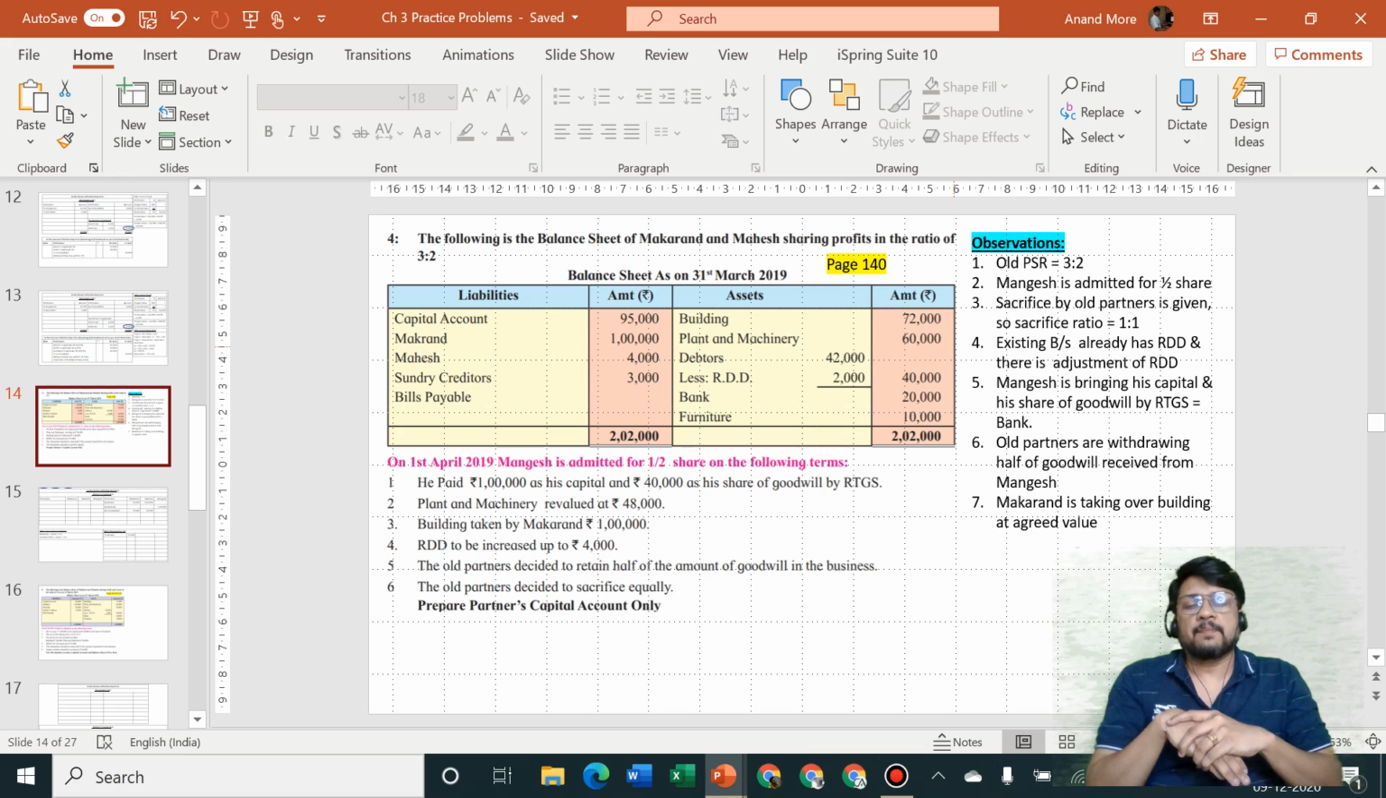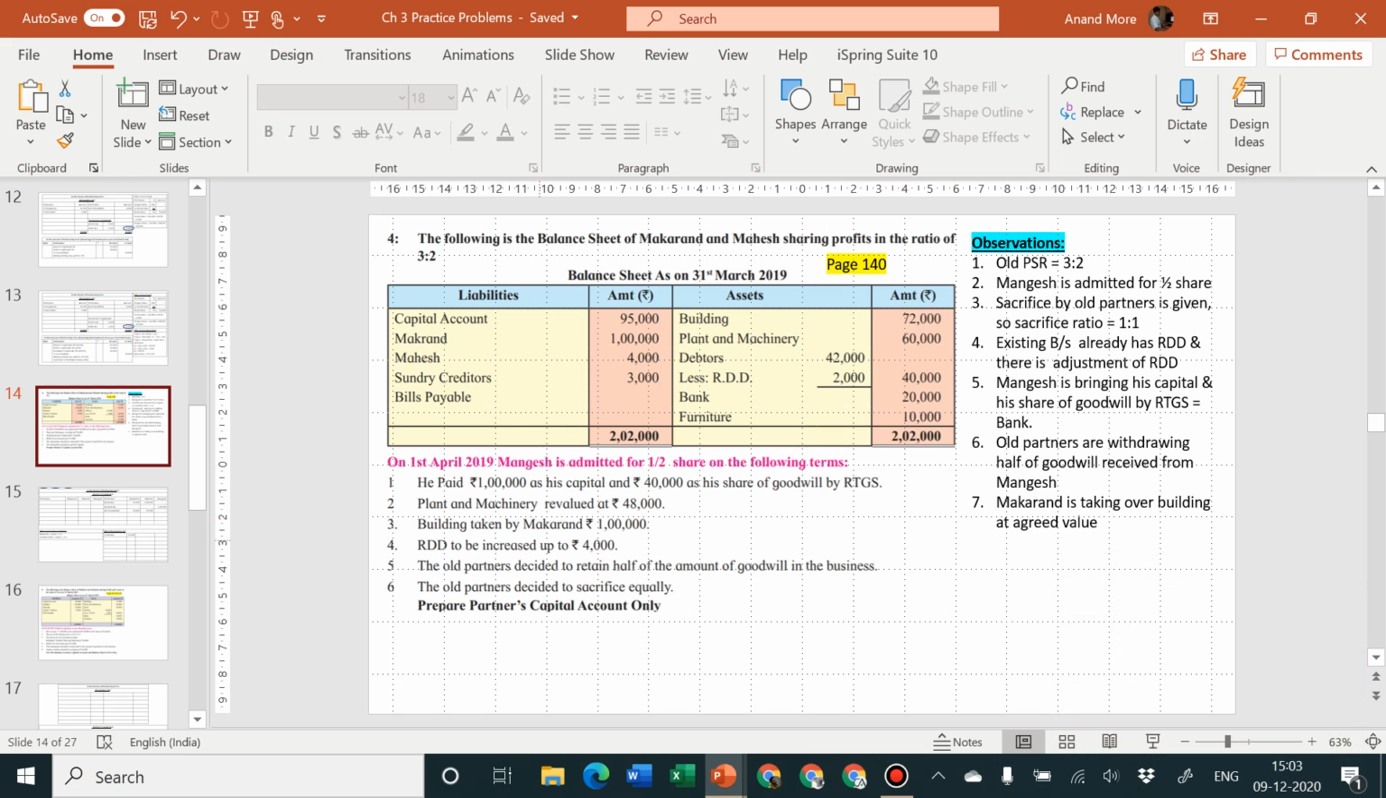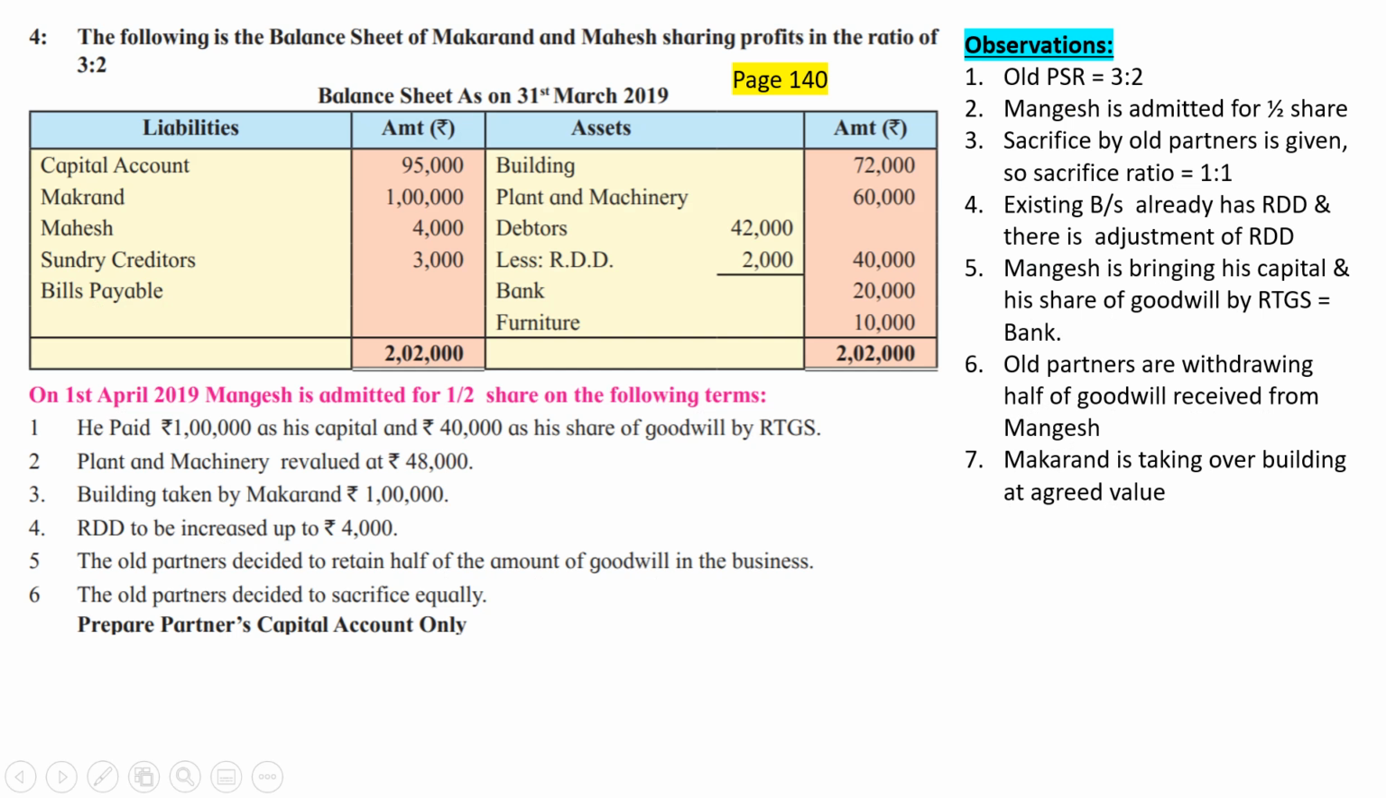Okay, next adjustment is building is taken by Makarand at rupees 1 lakh. Let me show it to you again. Building taken by Makarand at rupees 1 lakh. The value of building is 72,000.